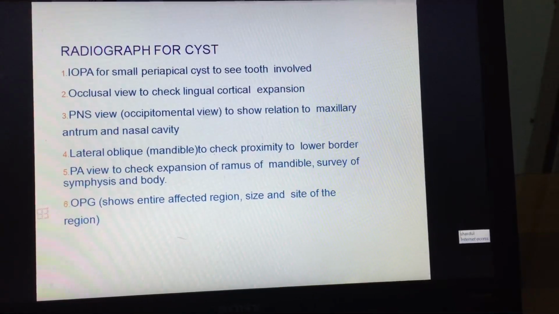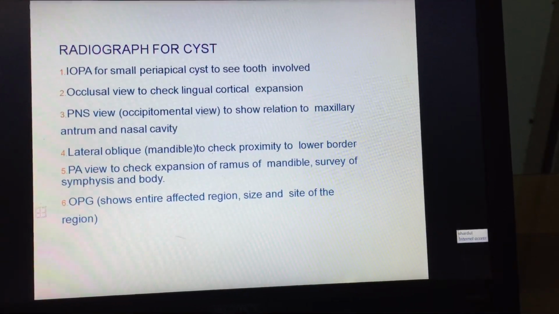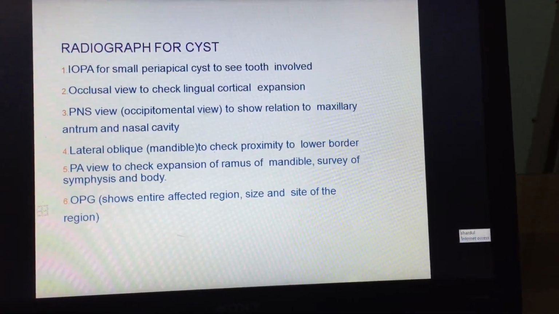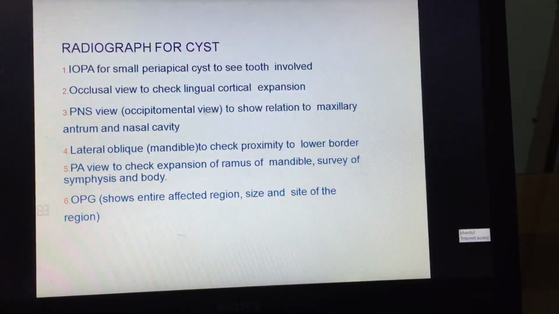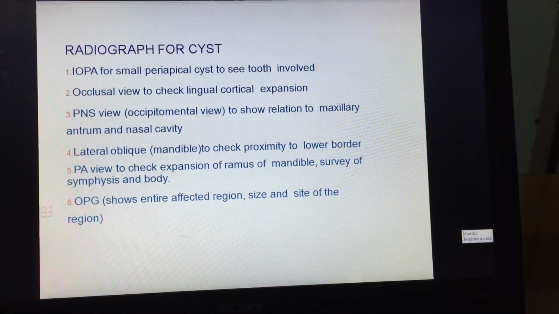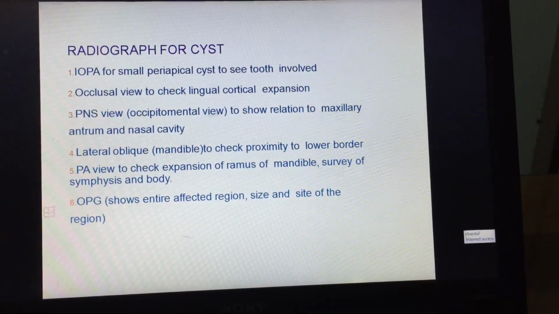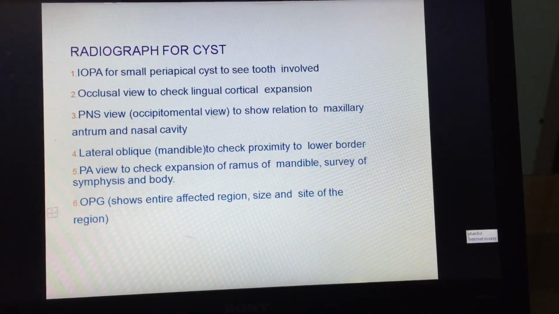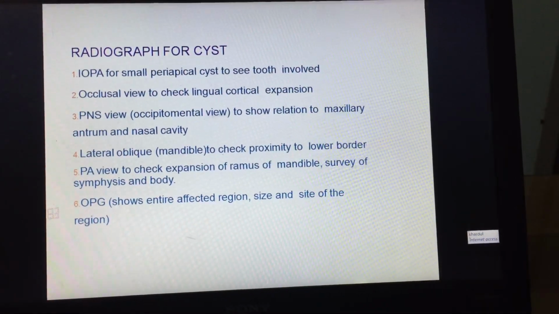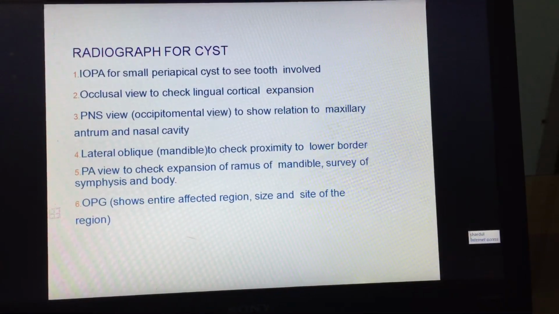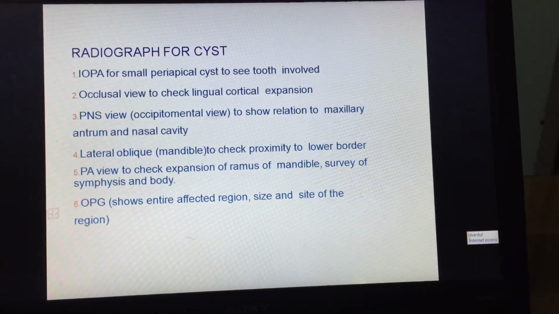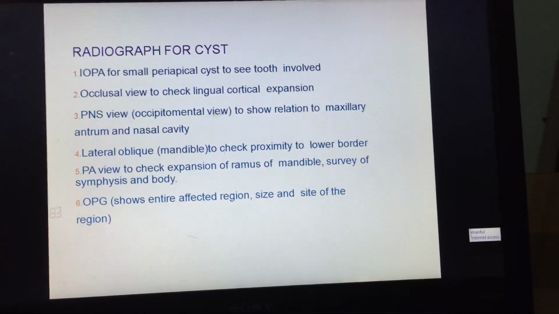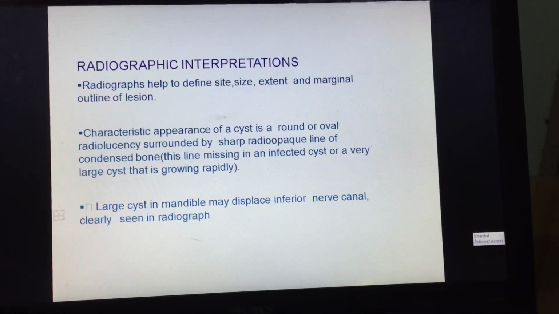Radiographs for a cyst: IOPA for small periapical cysts to see the tooth involved, occlusal view to check lingual cortical expansion, PNS view, that is the occipitomental view, to show the relation to the maxillary antrum and the nasal cavity, lateral oblique mandible to check proximity to the lower border, posterior anterior view to check expansion of the ramus of the mandible, survey of symphysis and body. OPG shows the entire affected region, size and site of the lesion.